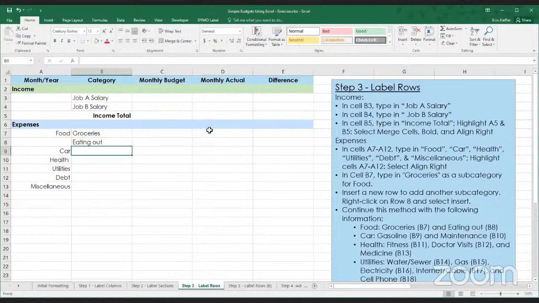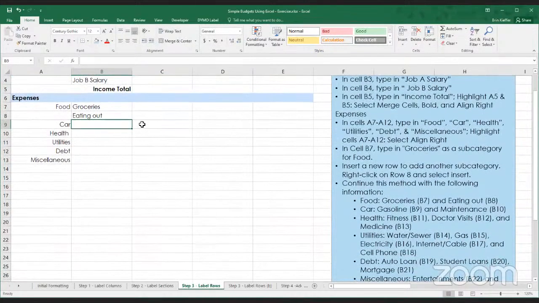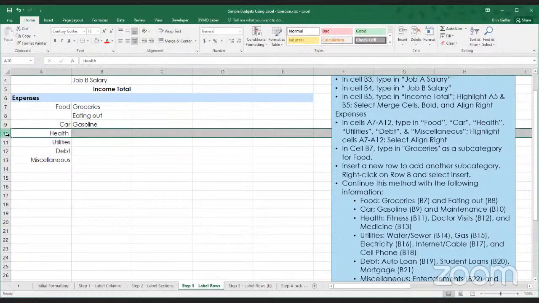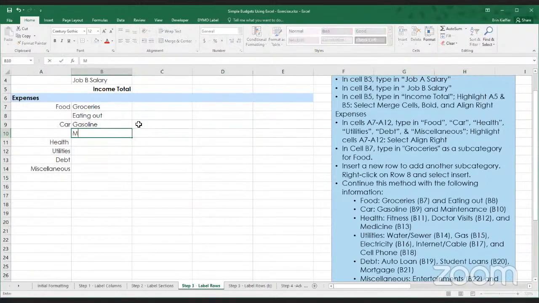Then we're going to go ahead and continue adding rows as needed to add some more subcategories. So underneath car, we're going to add gasoline. And then right below that, we're going to add another row and include maintenance. For health, we've got a few different categories.